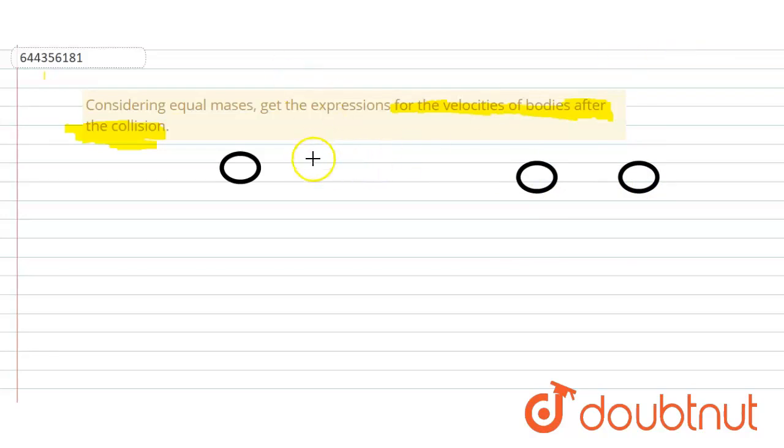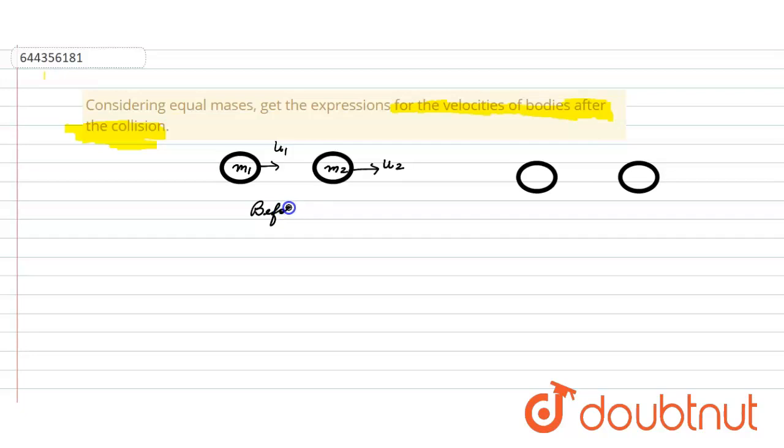and what we have assumed here is that the masses have initial velocities u1 and u2. This is for mass m1, this is for m2. So this is before collision.